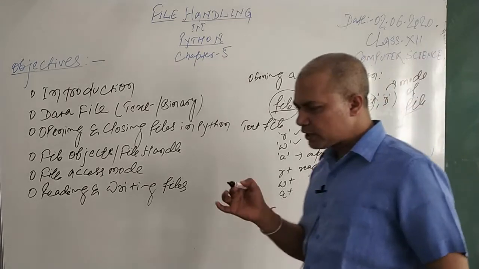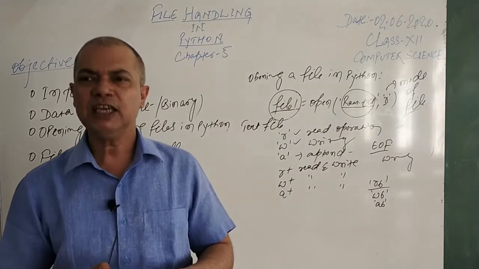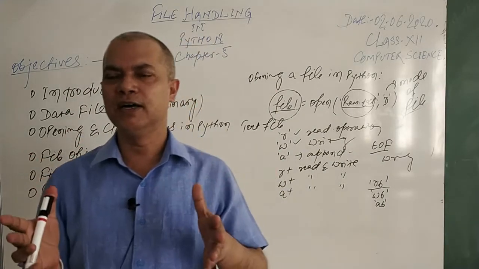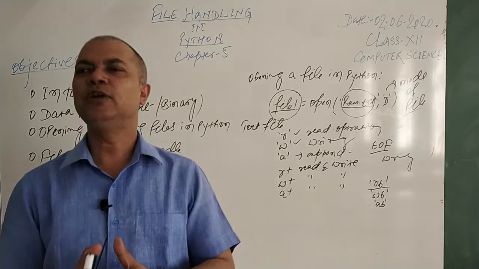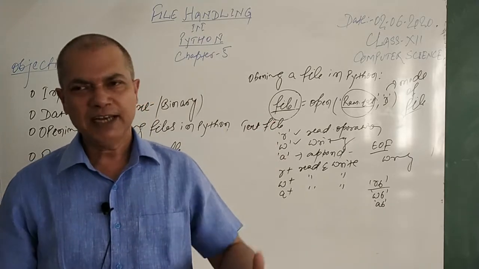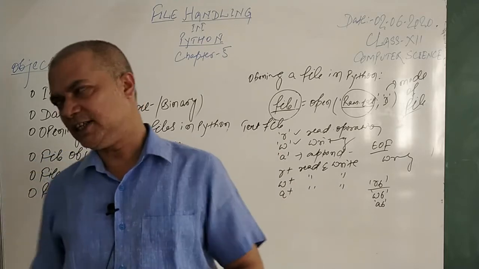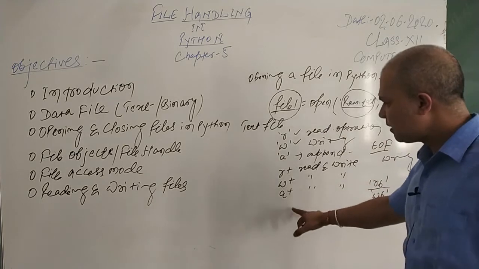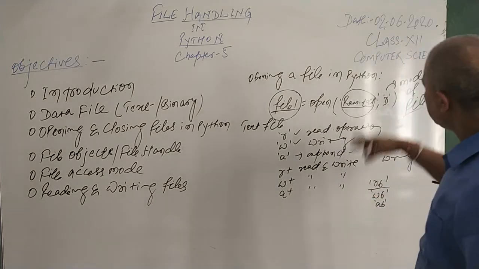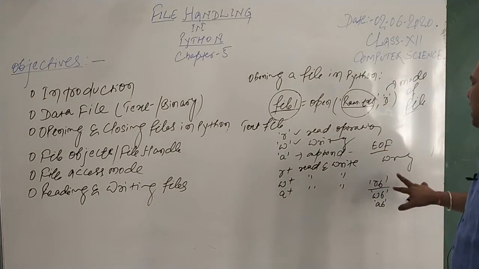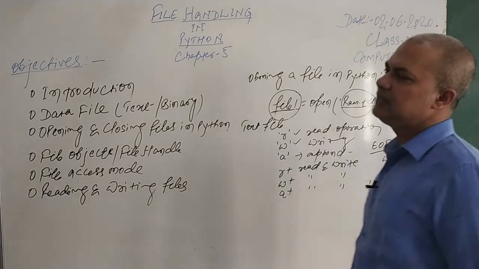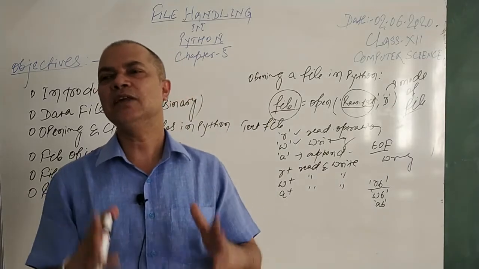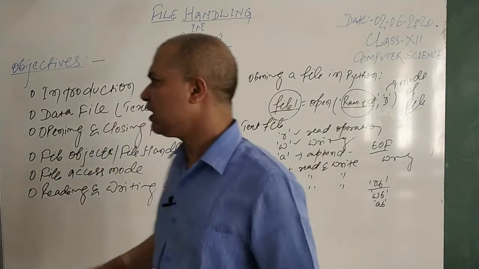So whatever the mode you have for the text file, if you postfix the character B to that mode, it will be the mode operation for the binary file. So in the case of a text file, it is R, W, A, R plus, W plus, A plus, and in case of a binary file, instead of R, W, A, it will be RB, WB, and AB. AB means append for the binary, WB means writing for the binary, and RB means reading for the binary. These are the different modes.